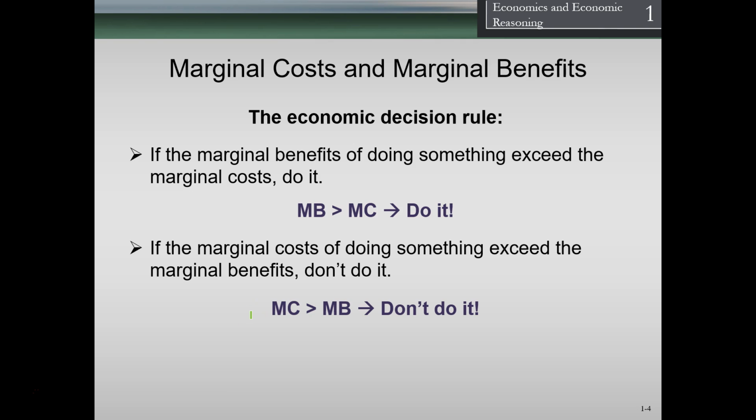Of course, if something costs more in marginal cost than the benefit, then we would not do it.